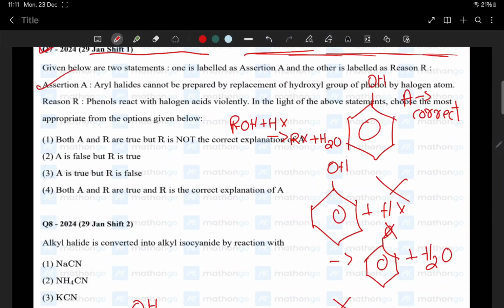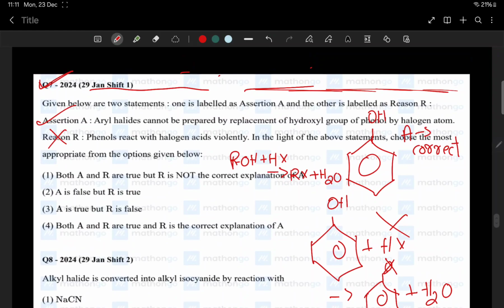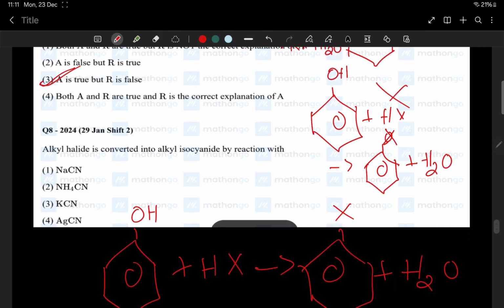For sure, if this assertion is correct, then this reason is for sure false. Right? Because what we told in the assertion is being contradicted by the reason. It's never an explanation. It's a wrong explanation. So the correct answer is assertion is true, reason is false.